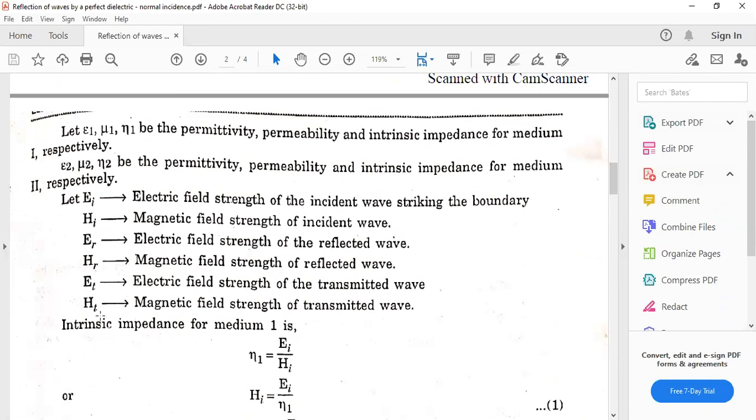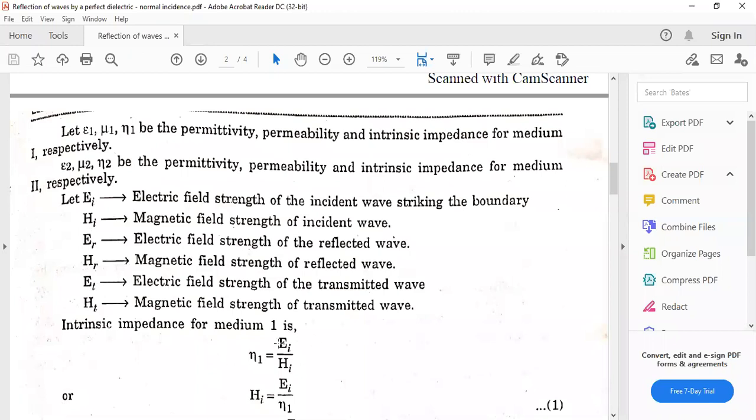So these are the notations used for the electric field. I is for the incidence, R is for the reflection, and T is for the transmission: incident wave, reflected wave, and transmitted wave. E is for electric field, H is the magnetic field vector. Epsilon is permittivity, mu is the permeability, and eta is the intrinsic impedance, that is the ratio of E by H.